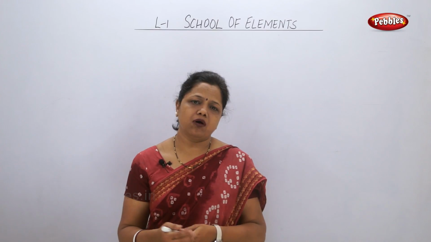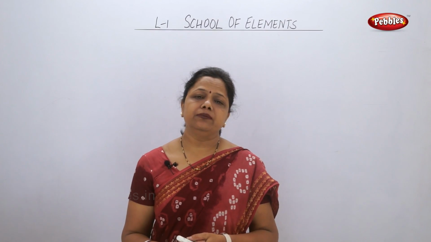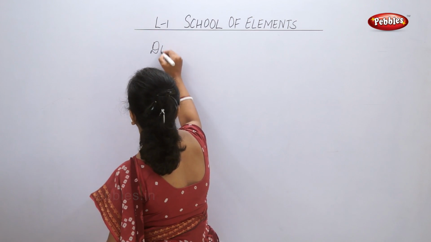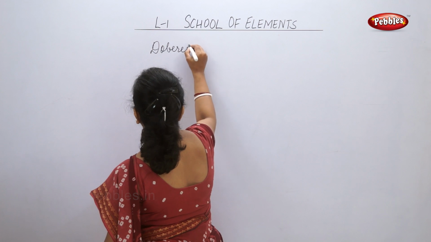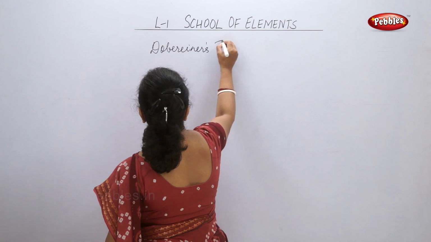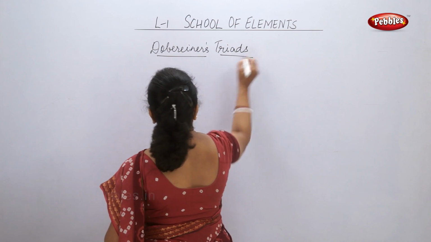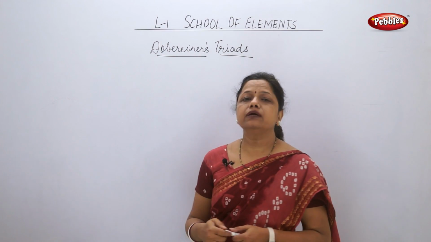So the first type of classification of elements was done by Döbereiner. So, Döbereiner's triads. We are going to learn about Döbereiner's triads.